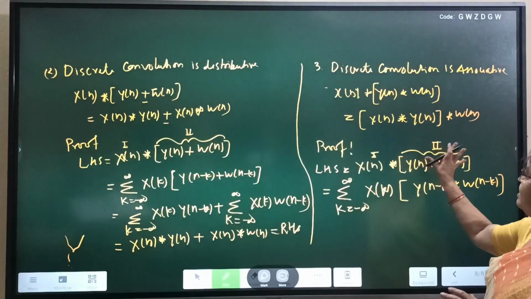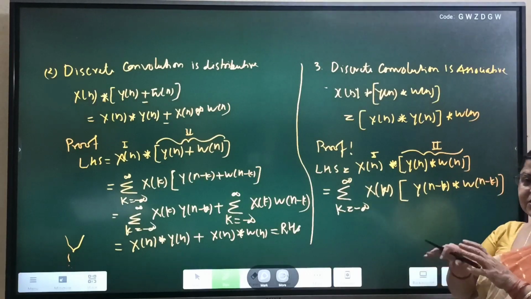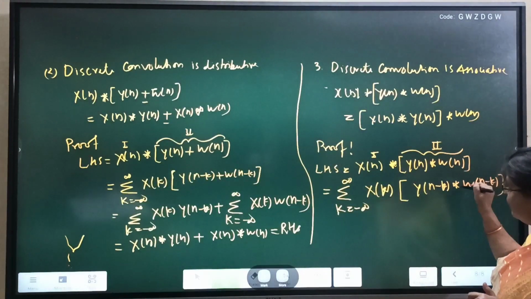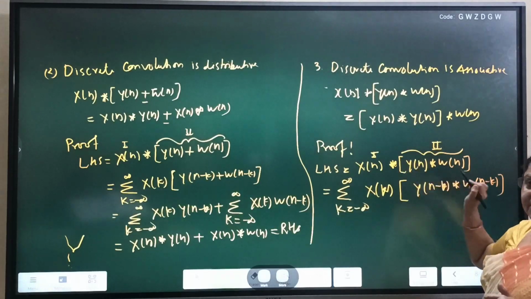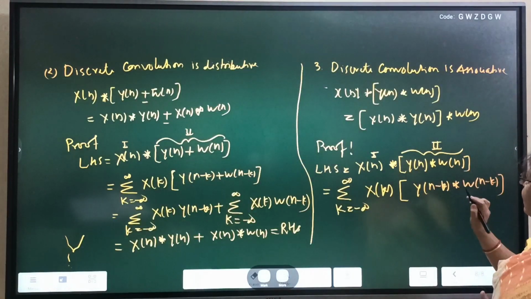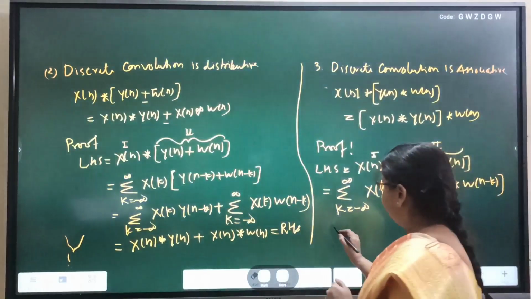So this is x[k], then in a bracket y[n minus k] convolved with w[n minus k]. Again this second sequence is nothing but the convolution of two sequences. Now we have to solve for this convolution. First we solve for this, then solve for this convolution. So we take another dummy variable, let it be v.